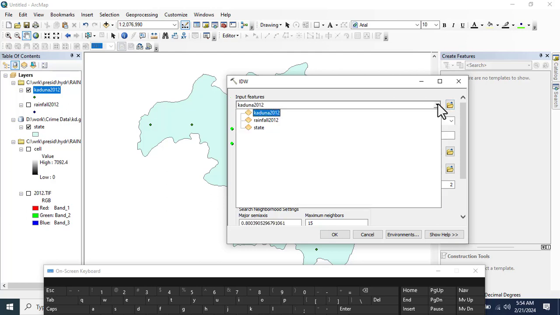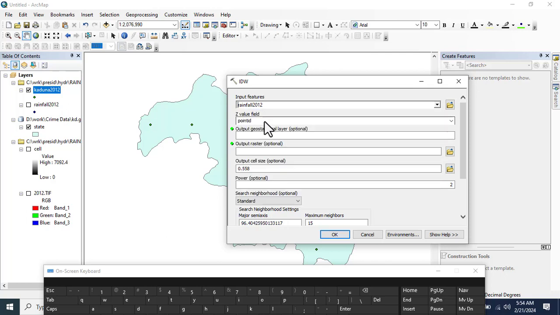I'm introducing the rainfall. So I was talking about the Z value. Normally, the field we will use is going to be the rainfall field. Okay. So our output will be rainfall.